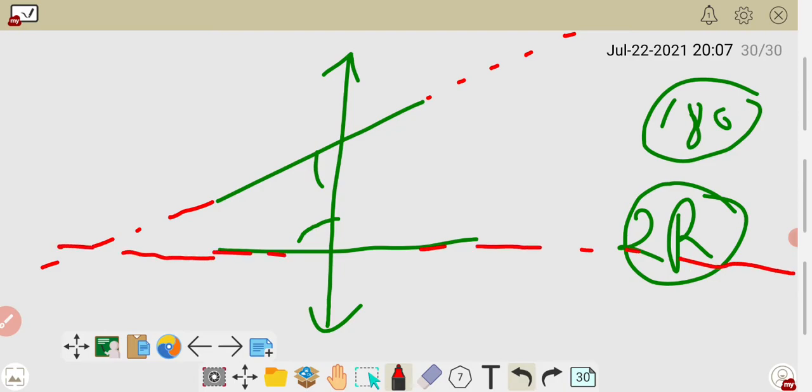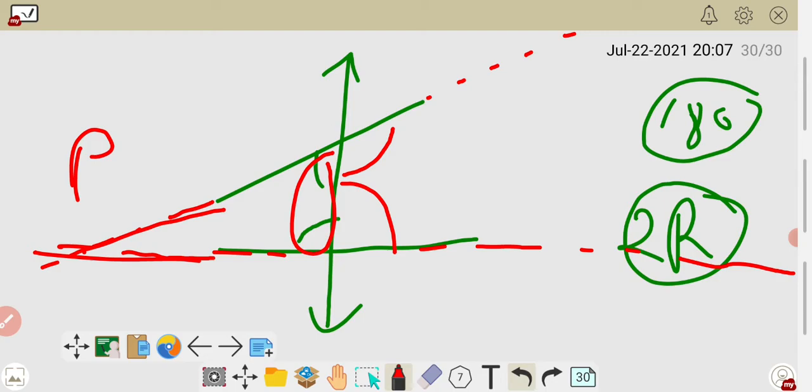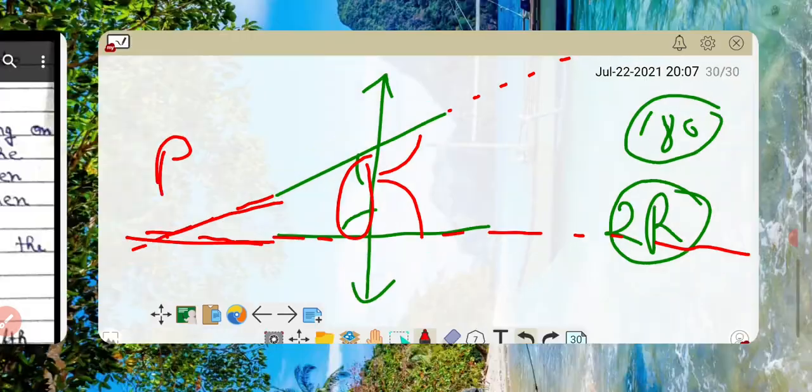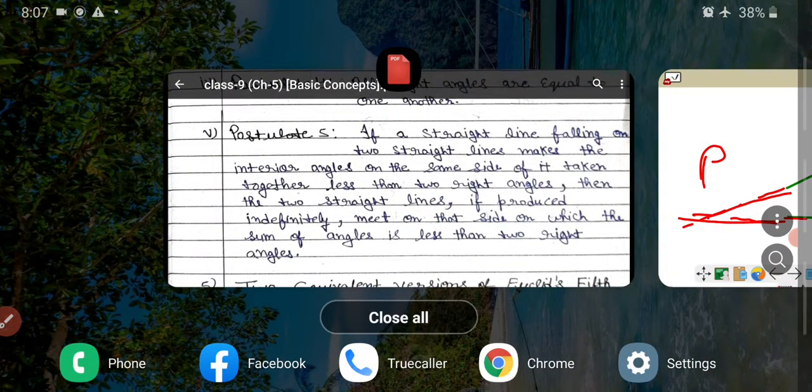So where the sum of the angles is more than 180, at that side the lines diverge, and where the sum of the angles is less than two right angles, at that side when you produce them they will meet. This is explained by the equivalent of the fifth postulate. Now just see here, I am going to explain.